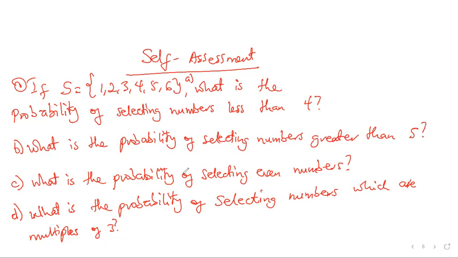C, what is the probability of selecting even numbers? List the even numbers as your event and divide it by the total sample space. D, what is the probability of selecting numbers which are multiples of 3? From this set of numbers, list the multiples of 3 as your event and divide it by the total sample space.